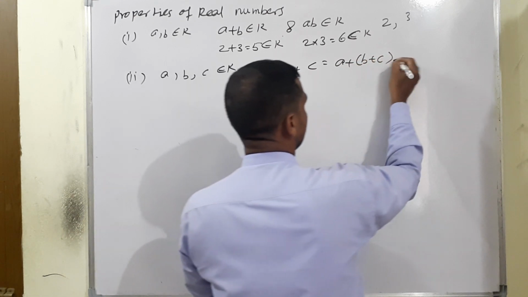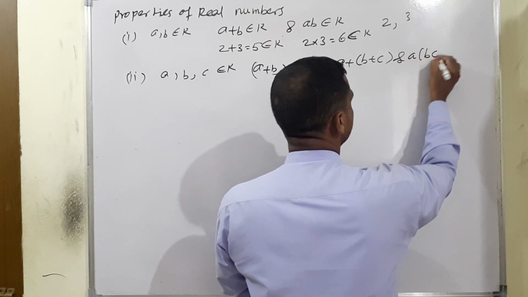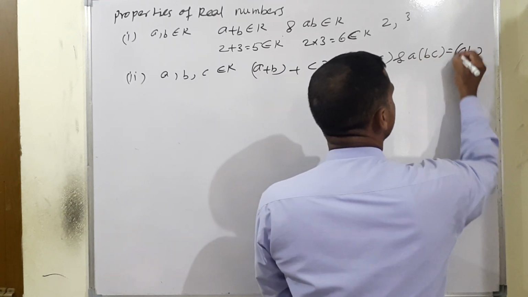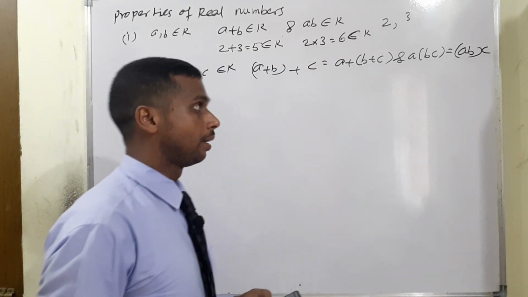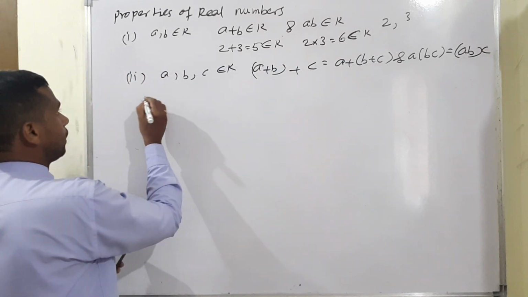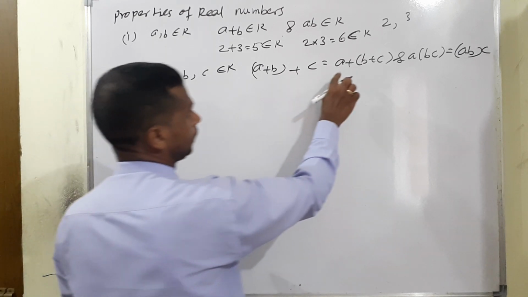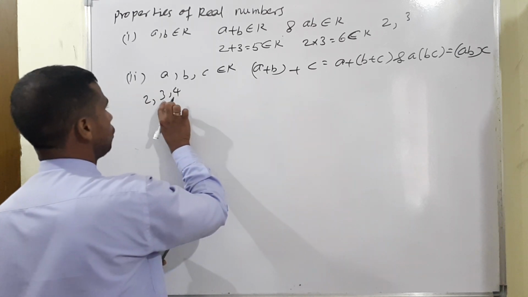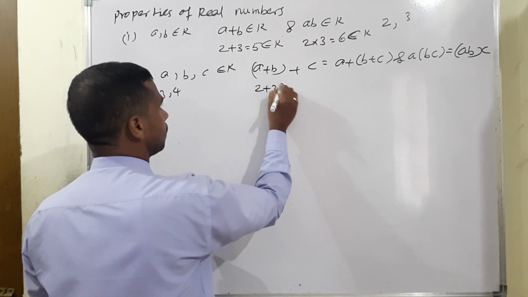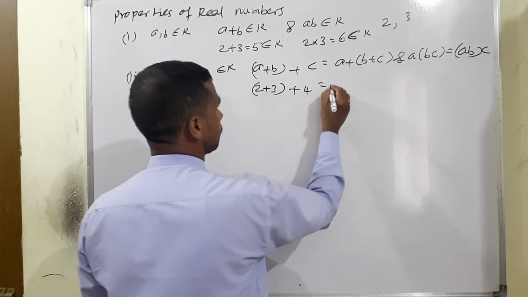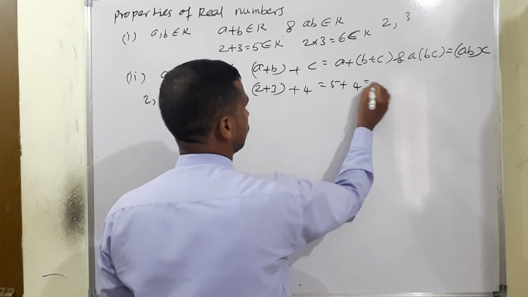Then multiplication also: (ab)c is equal to a(bc). So listen, taking three terms, 2, 3 and 4. First the associative condition: a plus b, 2 plus 3, then plus c, which is 4. So 2 plus 3 is 5, plus 4 is equal to 9.